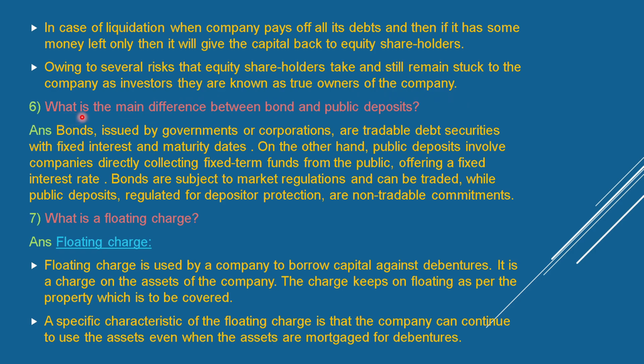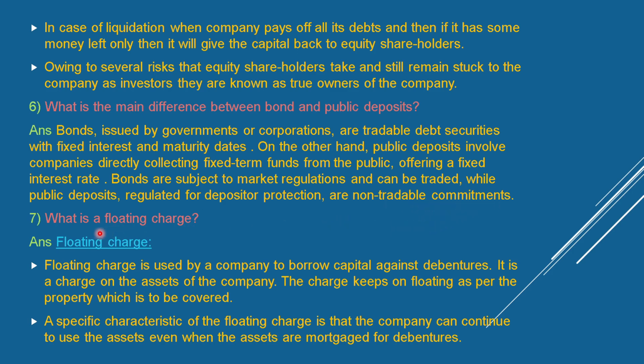What is the main difference between a bond and a public deposit? Bonds are issued by government or corporations and are tradable debt securities with fixed interest and maturity dates. On the other hand, public deposits involve companies directly collecting fixed-term funds from the public, offering a fixed interest rate. Bonds are subject to market regulations and can be traded, while public deposits are regulated for depositor protection and are non-tradable.